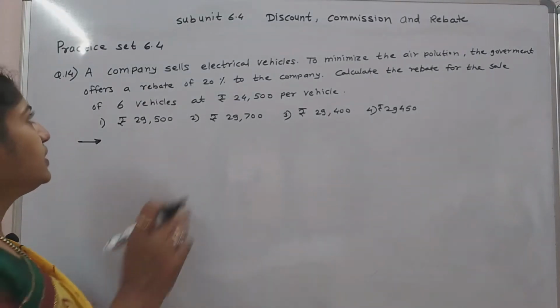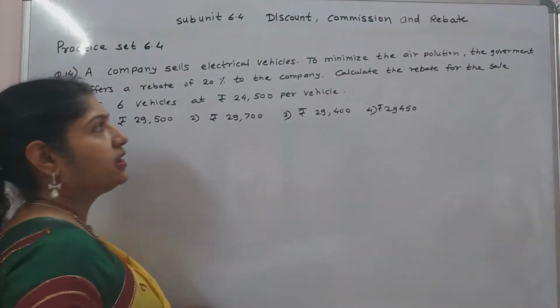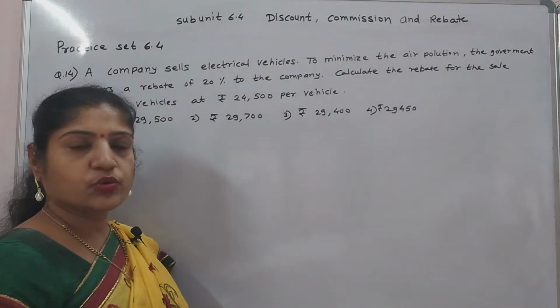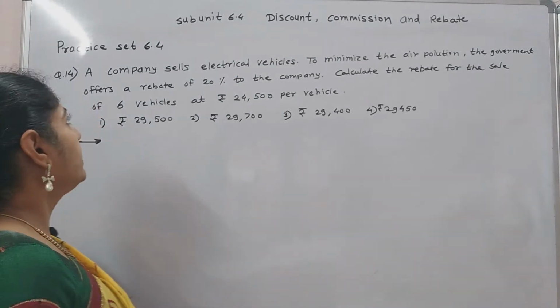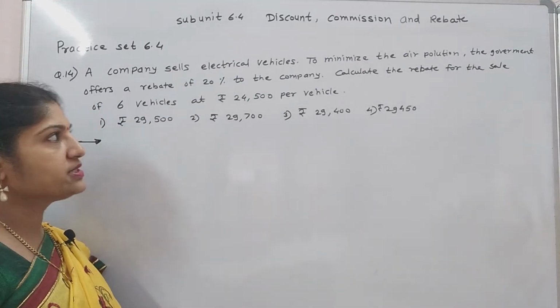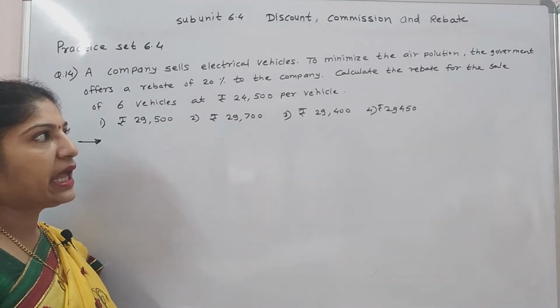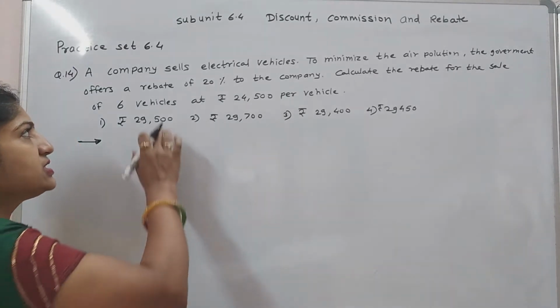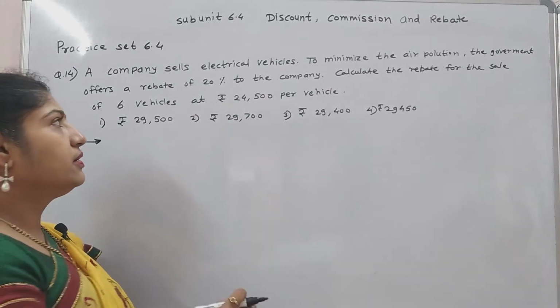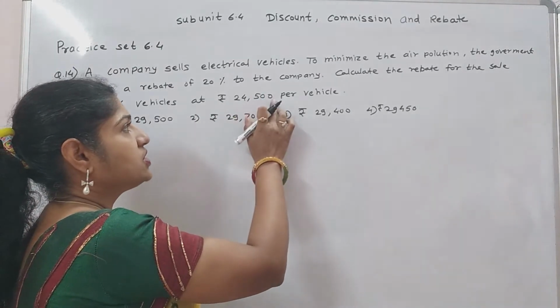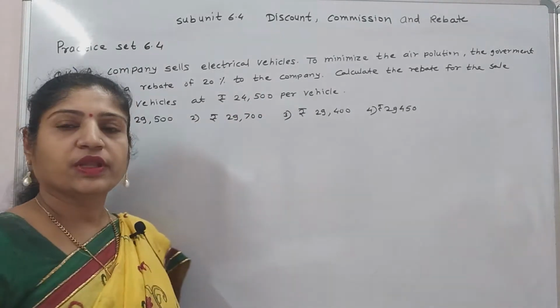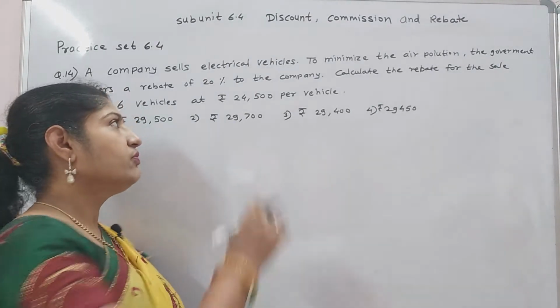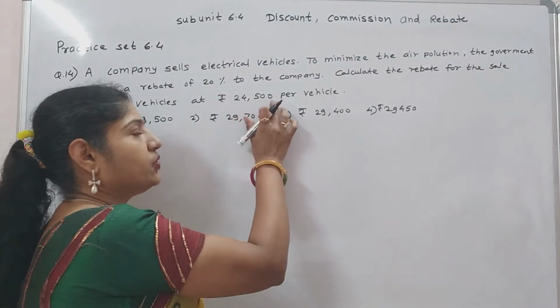Next example. A company sells electrical vehicles to minimize air pollution. The government offers a rebate of 20% to the company. Calculate the rebate for the sale of 6 vehicles at rupees 24,500 per vehicle. The selling price of one vehicle is 24,500.